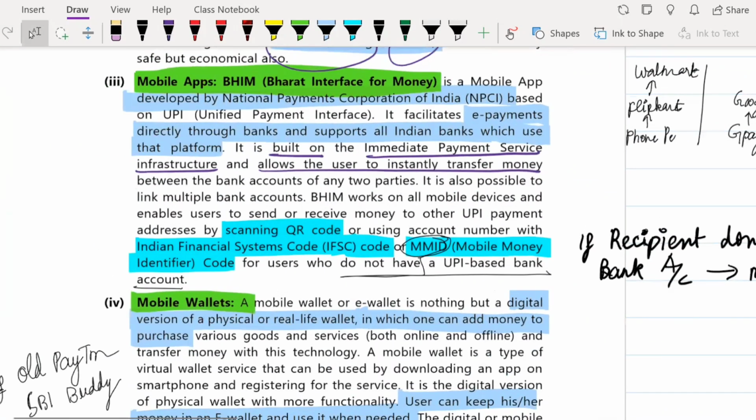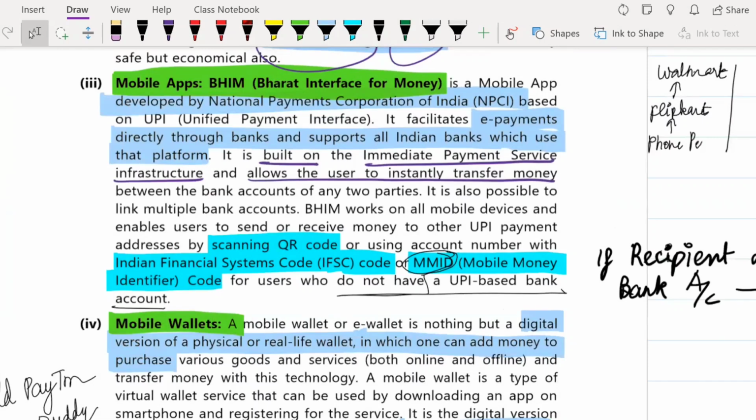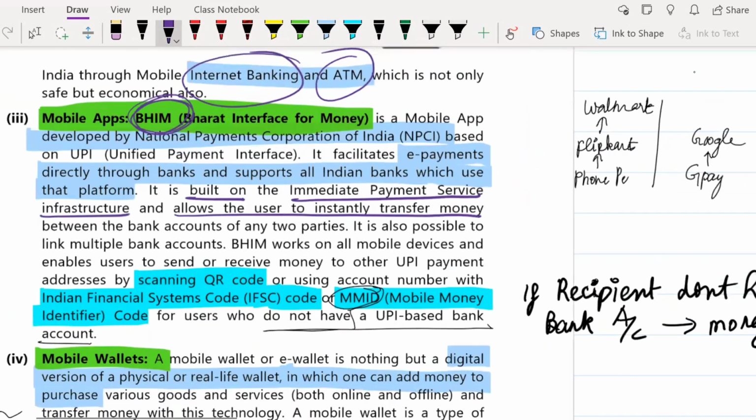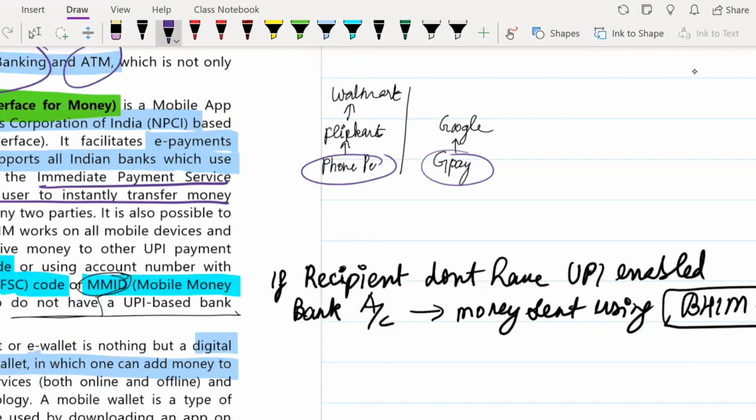Correct. Next is your mobile apps. One example they have specifically taken here is your BHIM, that is your Bharat Interface for Money. As you know, we already spoke about PhonePe and Google Pay. Who is the owner of PhonePe? PhonePe's owner is Flipkart. Who is Flipkart's owner? Walmart. So this is a foreign entity. If you take GPay also, the owner of GPay is Google. So Google is also a foreign entity.